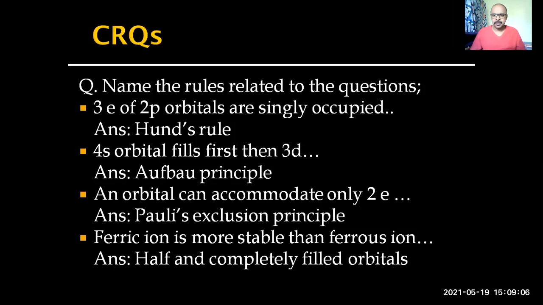So we had mentioned one more important rule governing electronic configuration apart from Aufbau, Pauli's exclusion principle and Hund's rule, which is that half filled and completely filled orbitals are more stable. With respect to that, ferric ion has 3d5 half filled, ferrous ion has 3d6 partially filled, so ferric ion is more stable. So till here we have done in our last class.